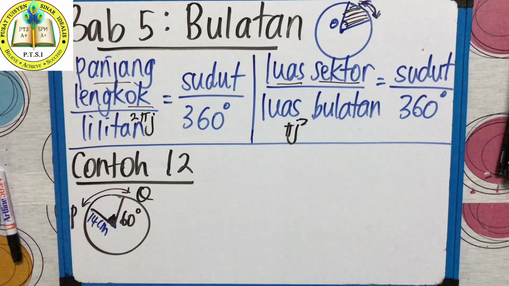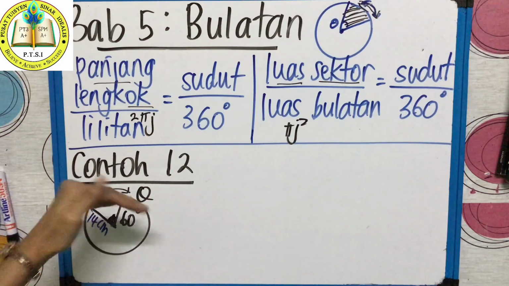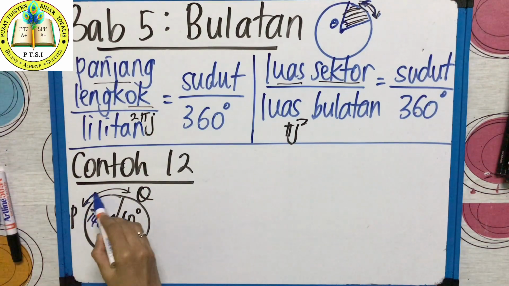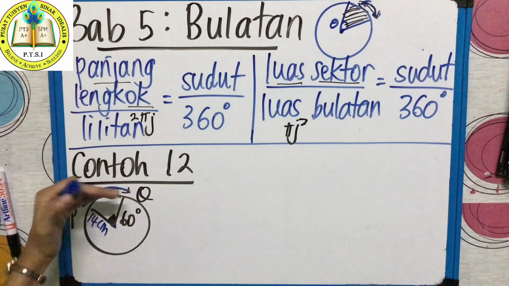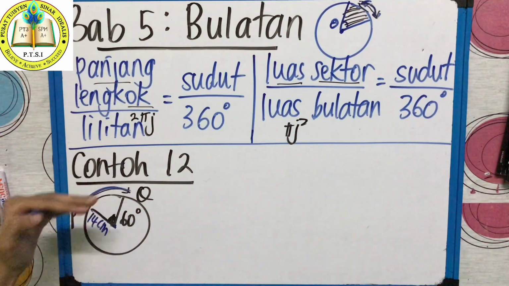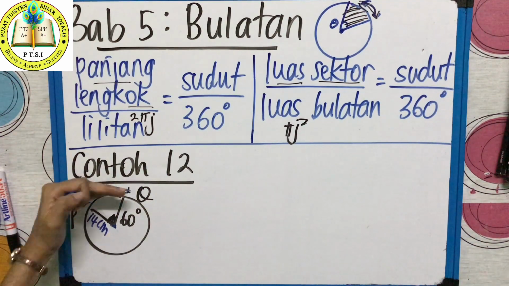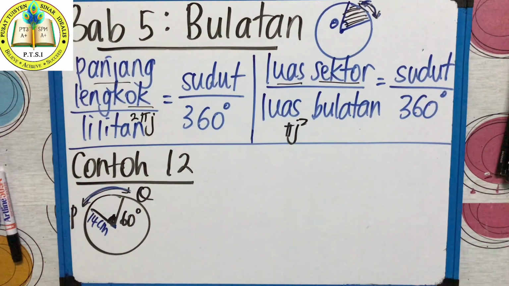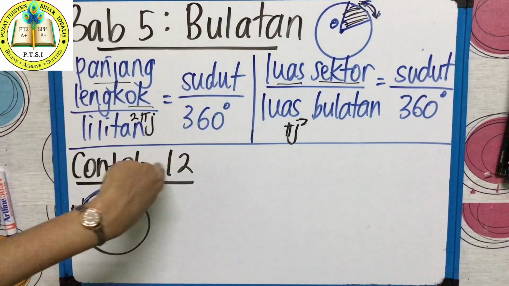Apa soalannya? What is the question in your textbook? Hitung panjang lengkuk minor PQ. Find the minor arc of PQ. That means they ask you to find this. This is what we call minor. Lengkuk minor means the small lengkuk. They didn't ask the big one. They asked the small one. Lengkuk minor PQ. So the keyword there is lengkuk. So bila mereka tanya soalan lengkuk, you have to use this formula.